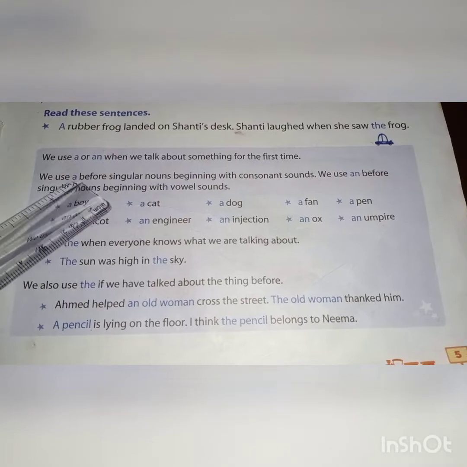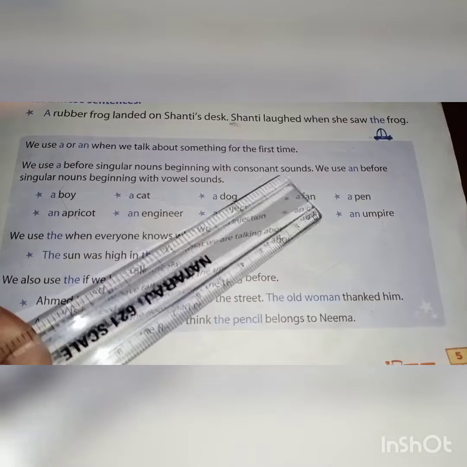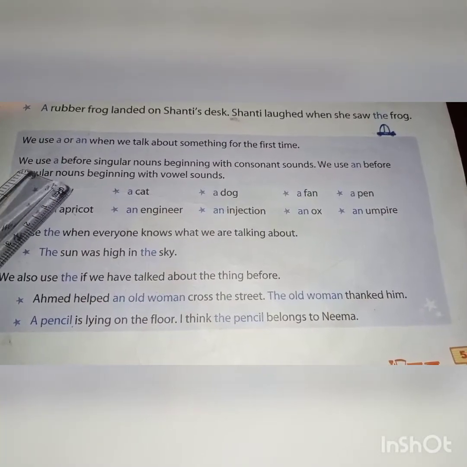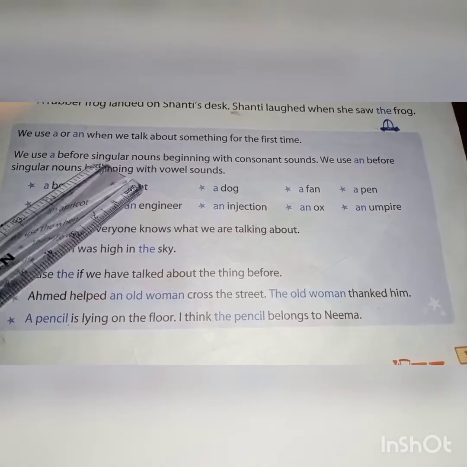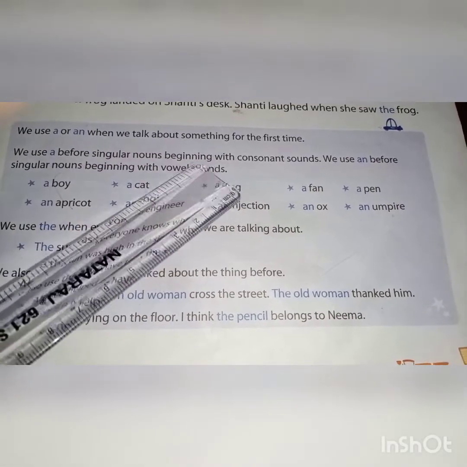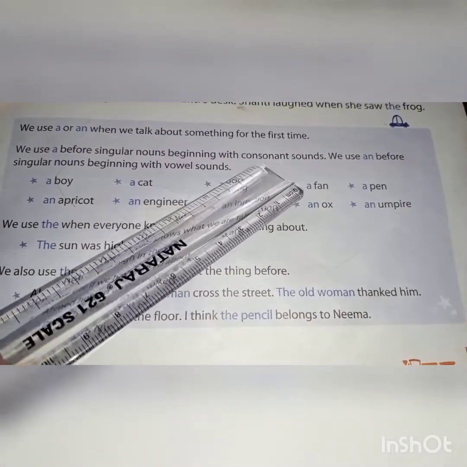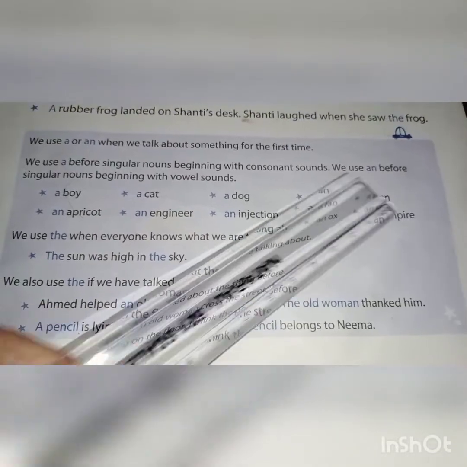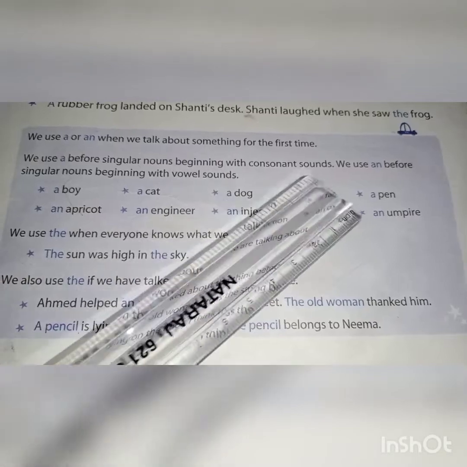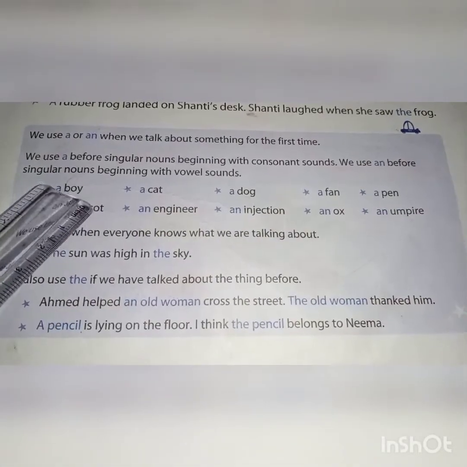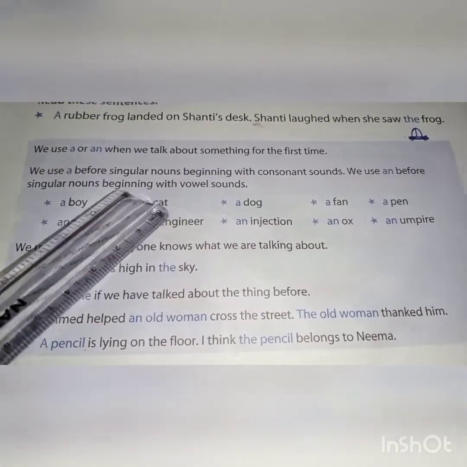We use a before singular nouns beginning with consonant sounds. See children, we use a before singular nouns beginning with consonant sounds. You all know which are the consonant sounds. We use an before singular nouns beginning with vowel sounds. You have already learned this.